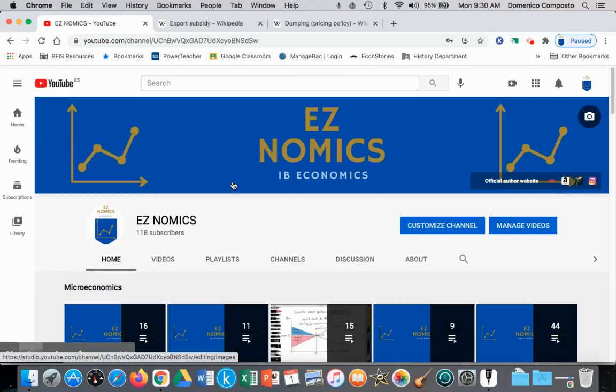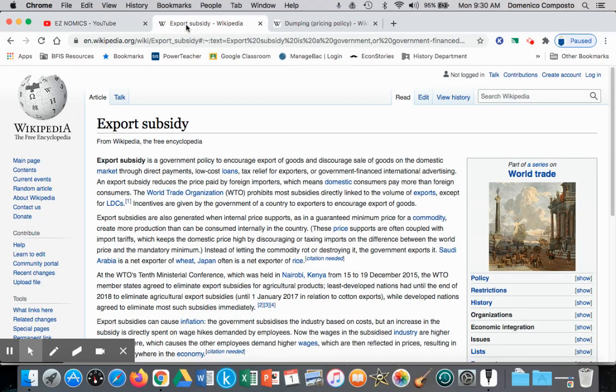Okay, we're going to look at export subsidies, and this could be used for an internal assessment. Perhaps you might be looking at the issue of dumping, and with dumping, you might be looking at a country providing an export subsidy. So this is a subsidy, as we've learned in microeconomics, a direct payment from the government. It could also include a low-cost loan, some type of tax relief for exporters, which reduces their cost of production, and that will lead to an increase in the firm's supply curve.